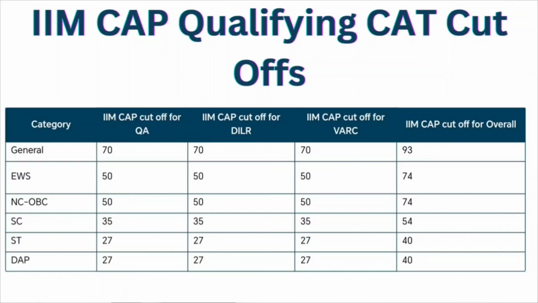And for DAP, it is 27 percentile for the quantitative ability, DILR and VRC, and you should have 40 percentile or more than that in your CAT entrance examination. So these are the qualifying CAT percentiles, and based on this you can get the interview call.